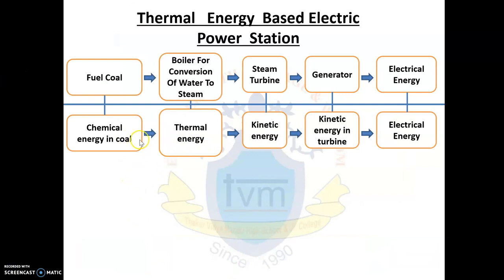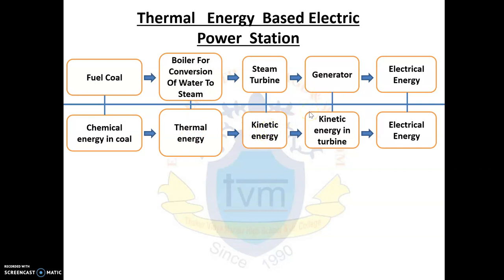The energy transformation, that is the flow of the energy, can be obtained from the flow chart of the thermal power plant. Over here you can see fuel coal is used, so it is the chemical energy of the coal that is converted into thermal energy of the steam, which in turn rotates the turbine, so it generates kinetic energy.